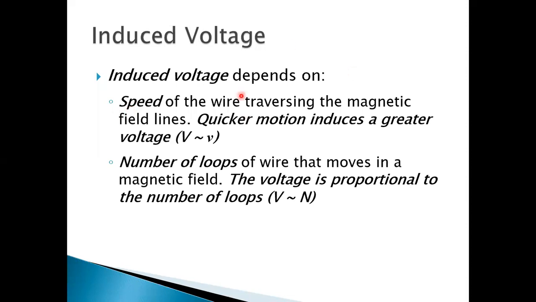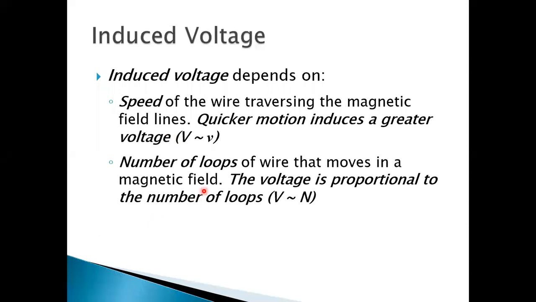Induced voltage depends on the speed of the wire traversing the magnetic field lines. That is, quicker motion induces a greater voltage, because quicker motion means higher kinetic energy, higher mechanical energy in the conductor, so higher voltage is induced as output.